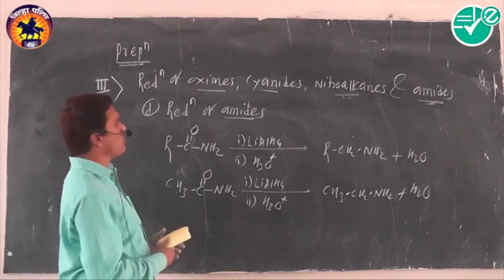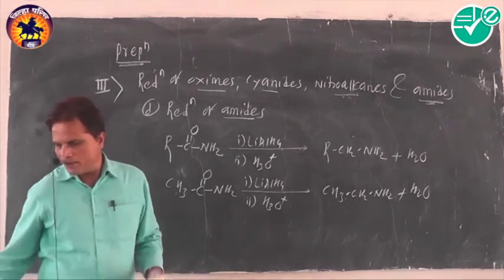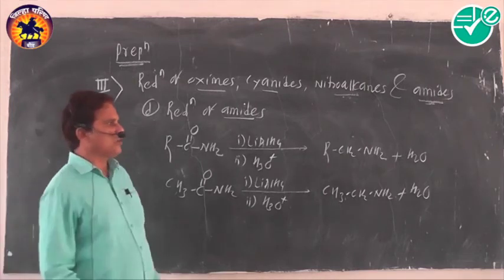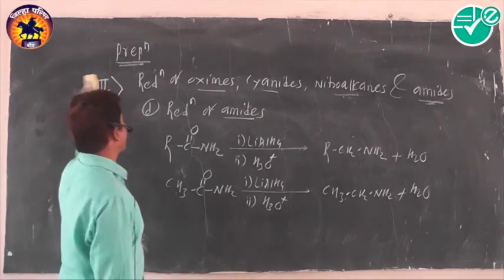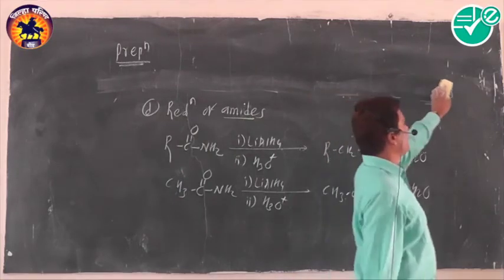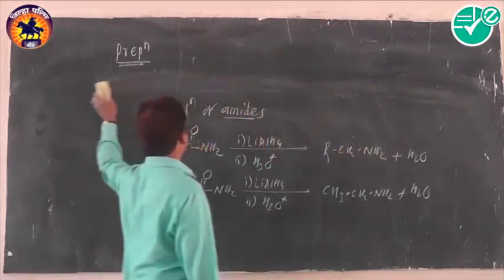Okay. Then the fourth method. The name of the fourth method is Hofmann bromamide degradation. What is the name of the method? Hofmann bromamide degradation.